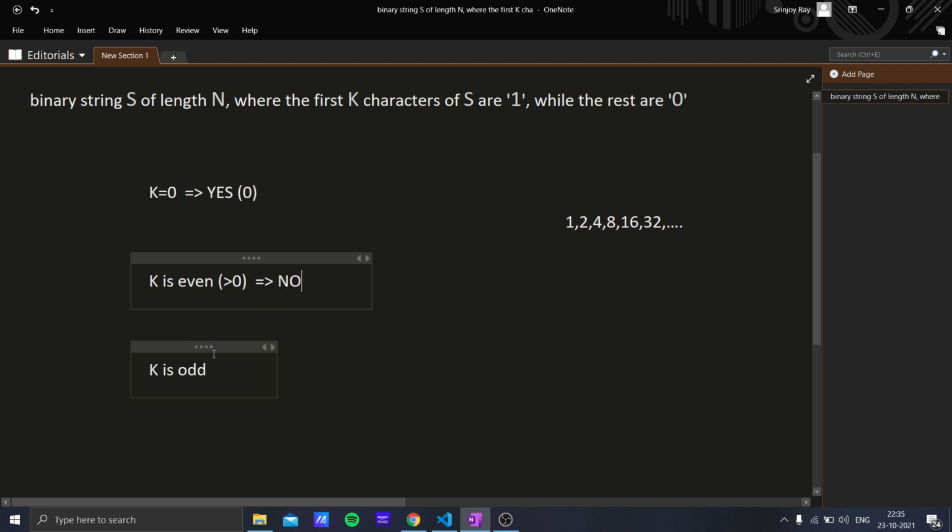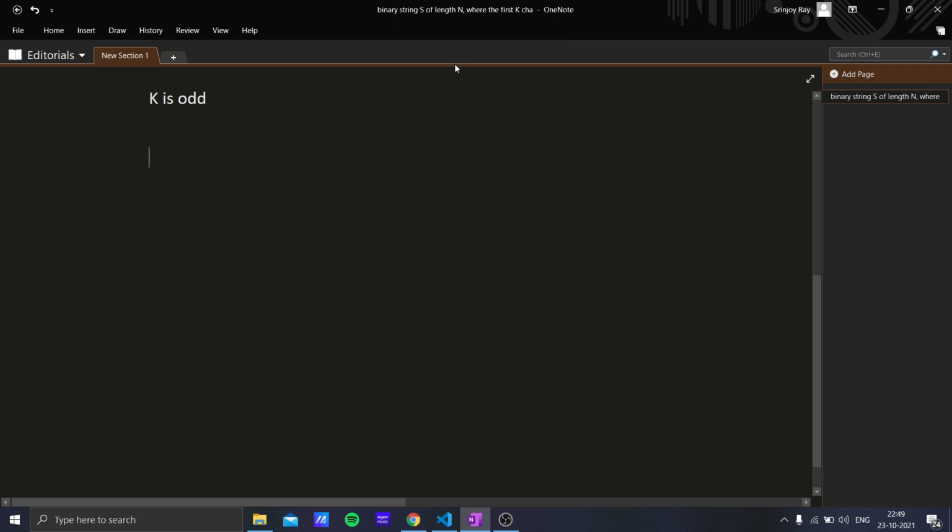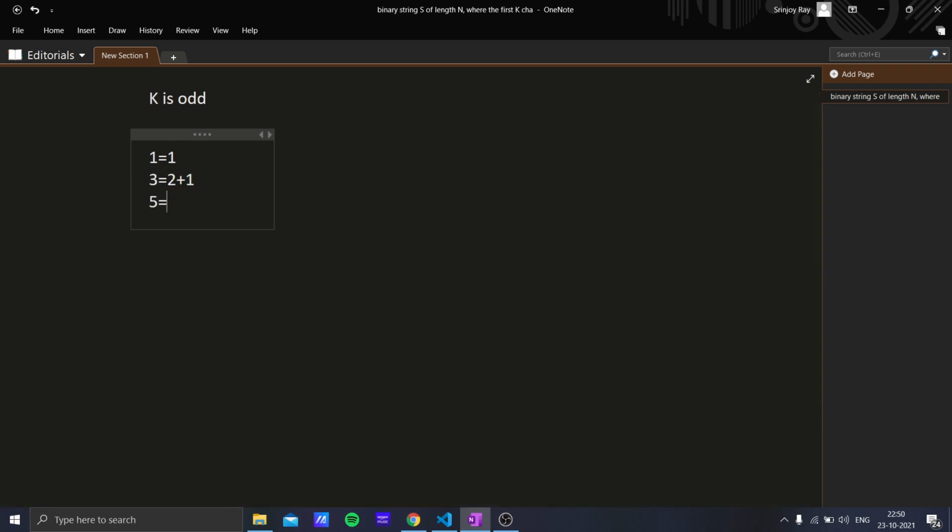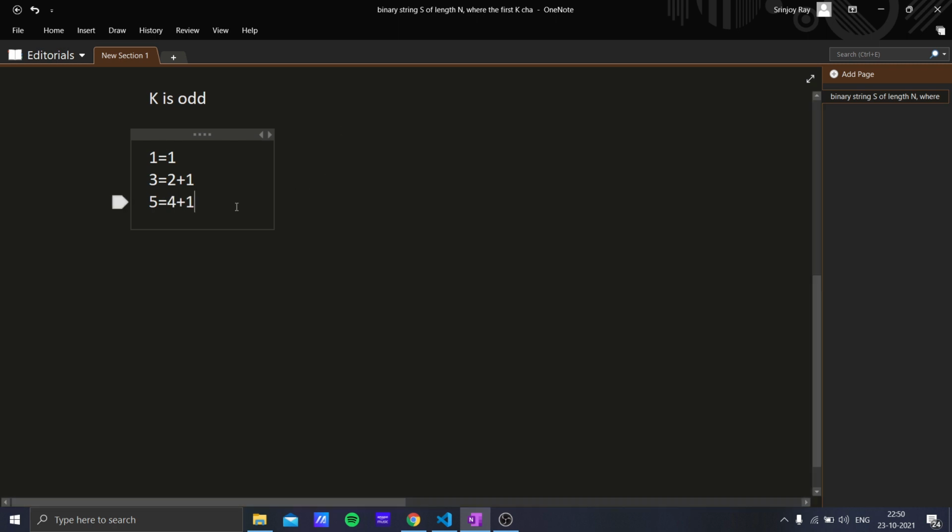Now the main case arises when k is odd. This is where all the fun begins. We will try to represent all odd numbers as different powers of 2 such that we don't miss out on any smaller powers of 2. Say we have 1, we can represent 1 as 1. For 3 we can represent 3 as 1 plus 2. For 5 we can represent 5 as 4 plus 1, but here we miss out on 2, which is a smaller power than 4. So this can't be the case. So we will write it as 4 minus 2 plus 1.